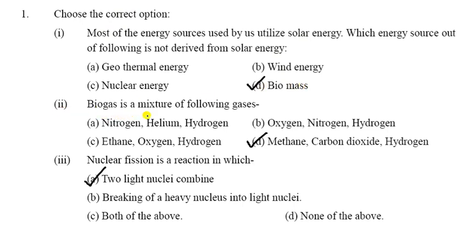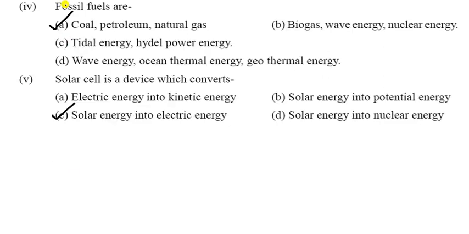So biogas is a mixture of methane, carbon dioxide and hydrogen, as I have told you. So you can write D. Nuclear fusion is a reaction in which two light nuclei are combined together. So that is answer A.